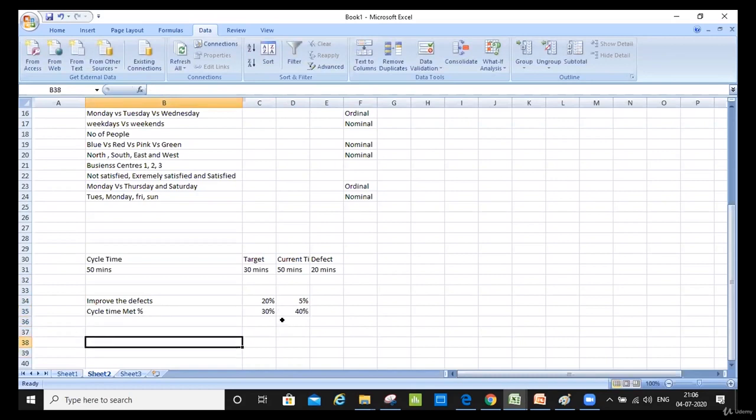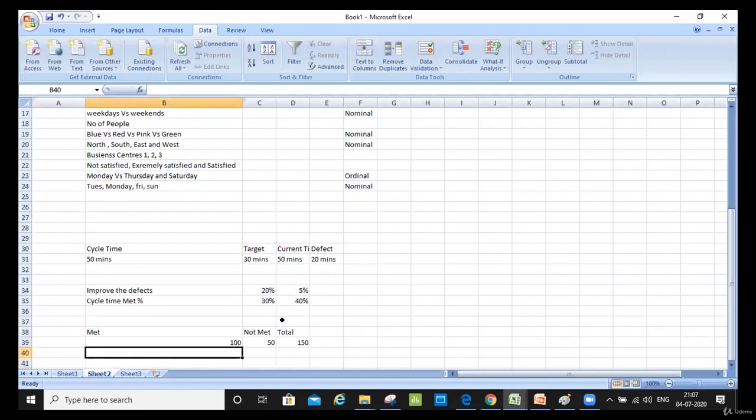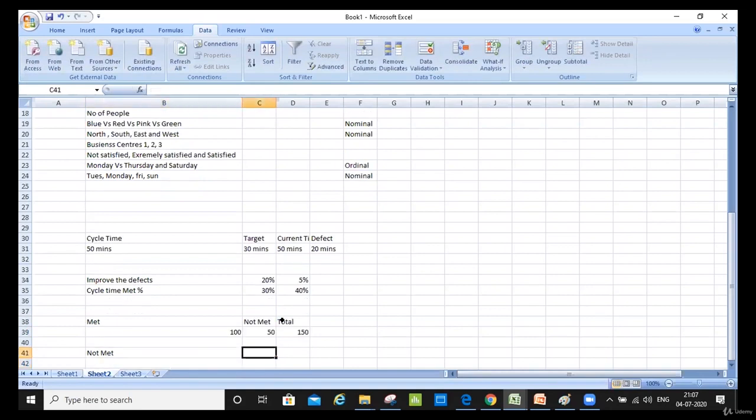Another example: let's say you have numbers here. You have met, not met, and total. So you have 100 met, 50 not met, and you have 150 total. You can do a project on improving the not met percentage also. So currently your not met percentage is 33%.